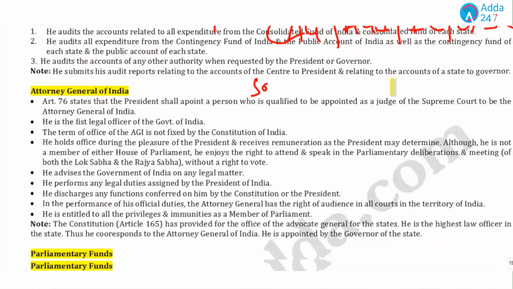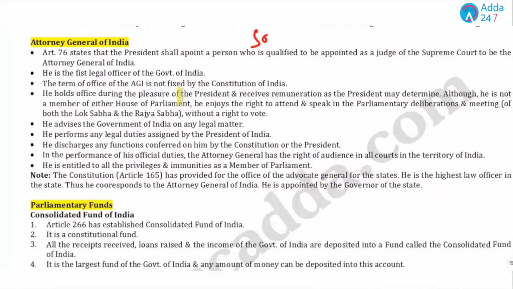Now, some important facts related to the Attorney General: Article 76 states that the President shall appoint a person who is qualified to be appointed as a judge of the Supreme Court as the Attorney General of India. And remember this, we have seen many times: who is the first legal officer of the Government of India? My answer will be the Attorney General of India.